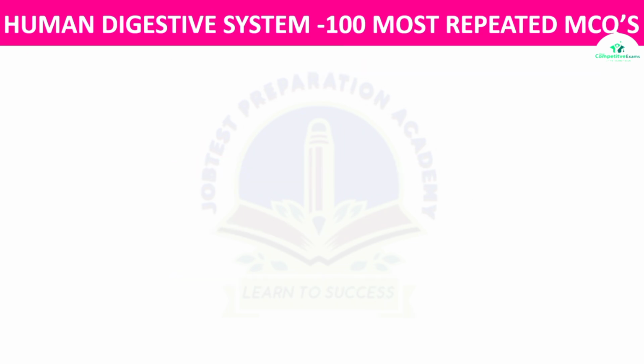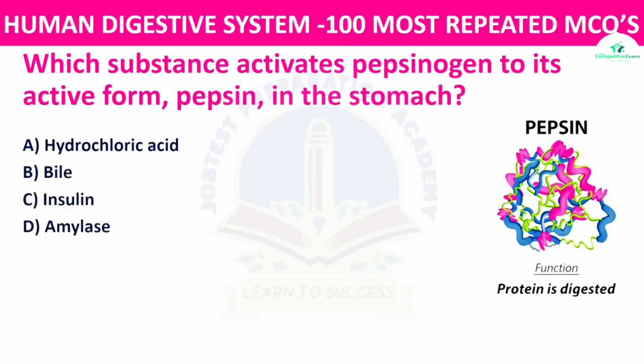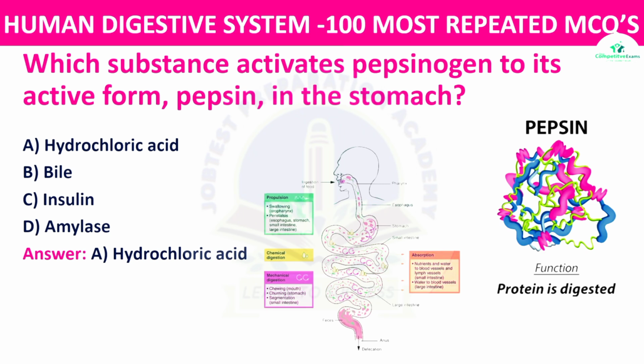Next question. Which substance activates pepsinogen to its active form, pepsin, in the stomach? The options: hydrochloric acid, bile, insulin, or amylase. The right answer is hydrochloric acid. Hydrochloric acid in the stomach activates pepsinogen, converting it into the active enzyme pepsin.